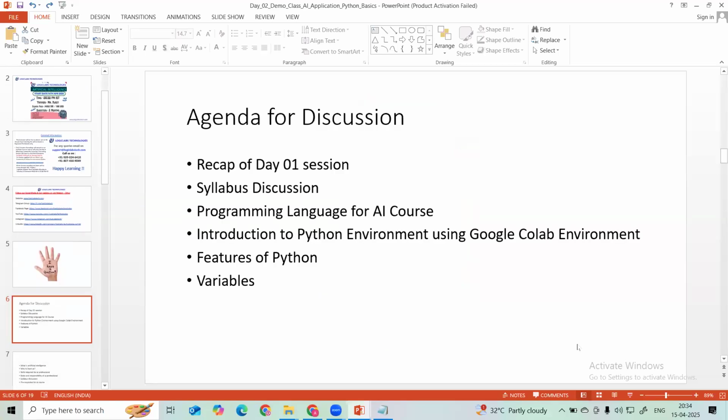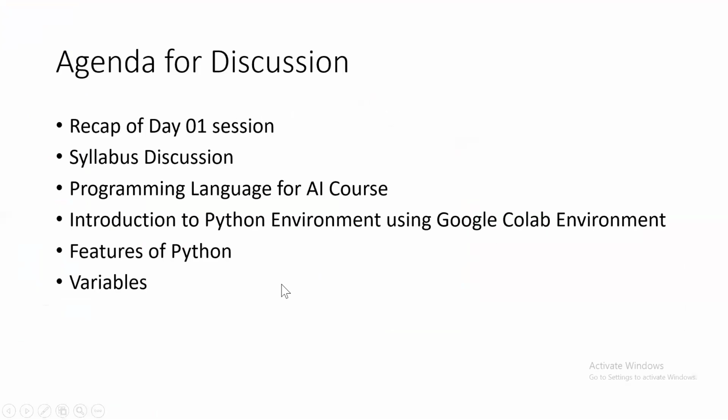So the agenda for today's discussion. In today's session, we will do a recap of the day one session, what we discussed in day one. Then today a few new learners have joined, so I will be discussing the syllabus. Then we will get started with the programming language for this AI course. Then an introduction to the Python environment using Google Colab and other environments. Then we are going to start with basic Python features: what is Python, its different features, and variables. So this is today's agenda for discussion.